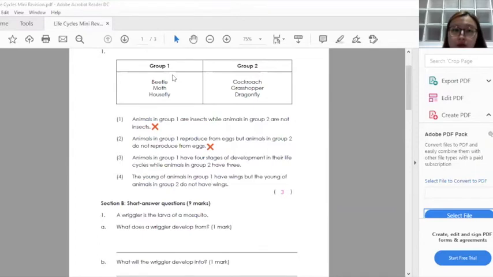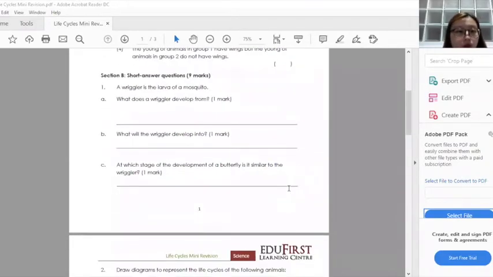Young of animals in group 1 have wings, but the young of animals in group 2 do not have wings. So this is also wrong. Your dragonfly, grasshopper, and some of your cockroach also have wings. Okay, so once we're done with this, we move on to the next part here.